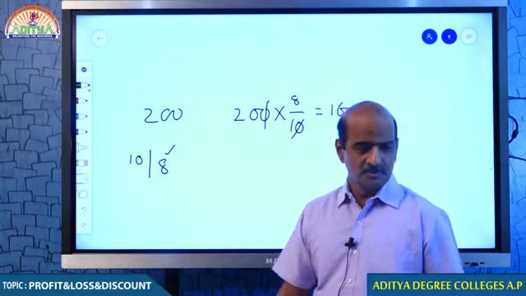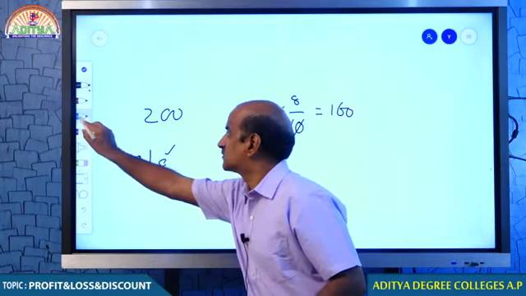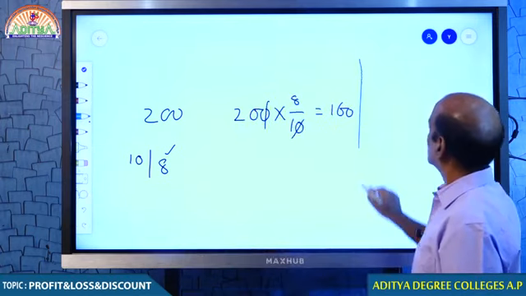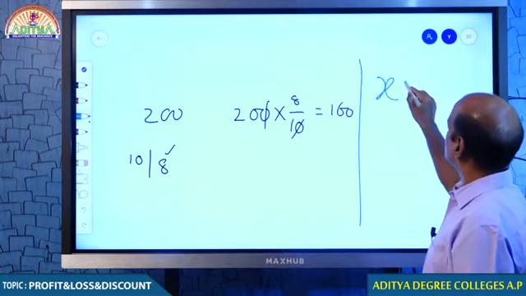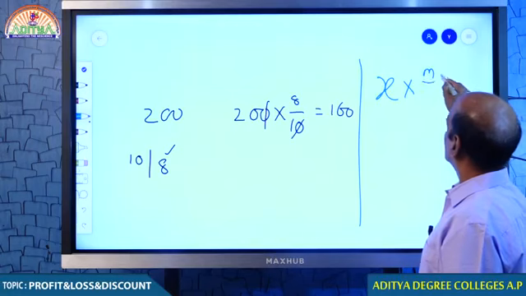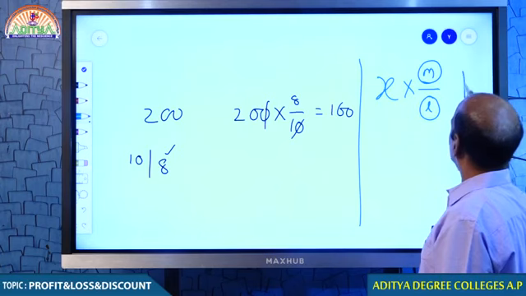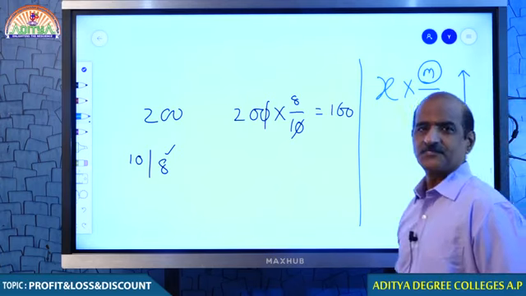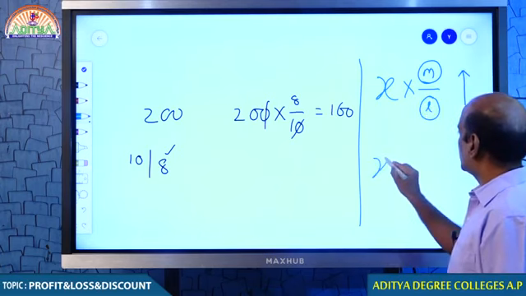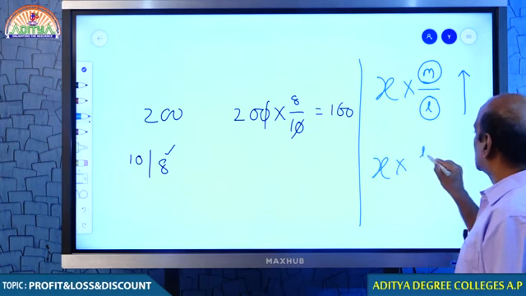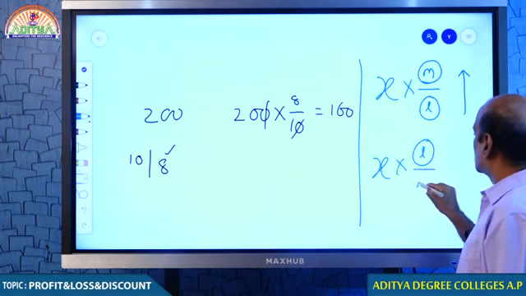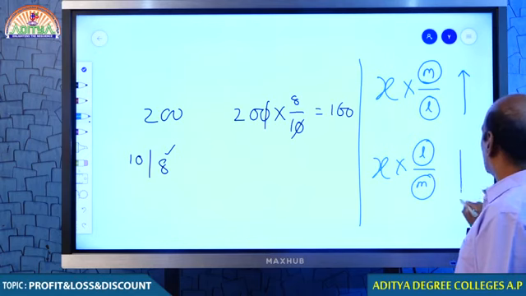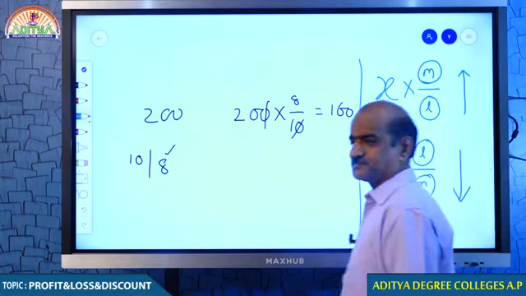You got the point? Just look at that. If there is a value of x, if more is taken in the numerator and less is taken in the denominator, what happens? The value increases, right? And if you have x, if you take less in the numerator and more in the denominator, what happens? The value decreases.